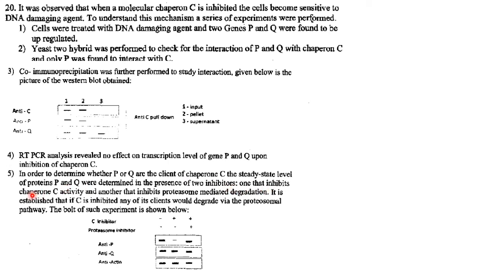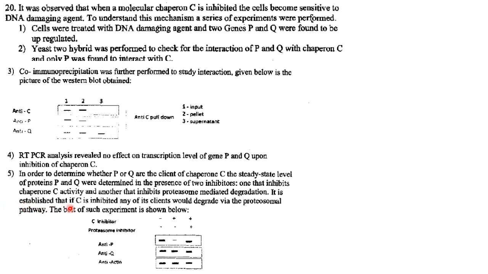One that inhibits chaperone C activity, the C inhibitor, and another that inhibits proteasome mediated degradation, the proteasome inhibitor.